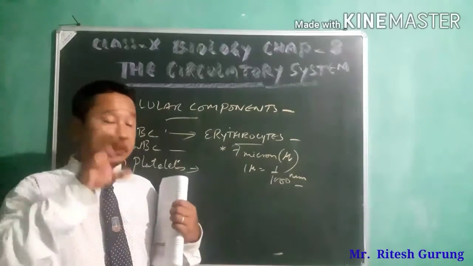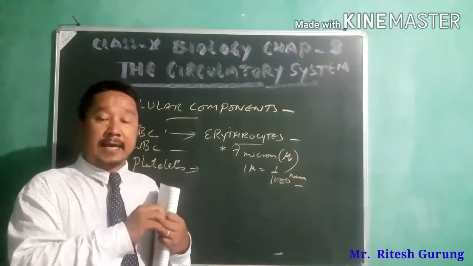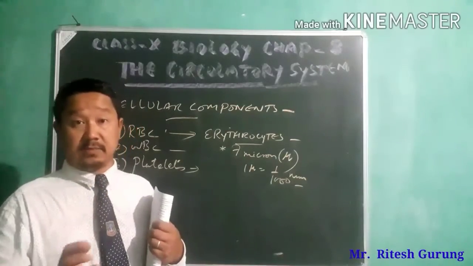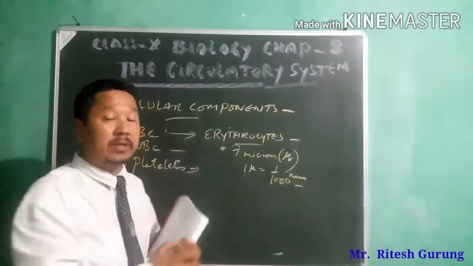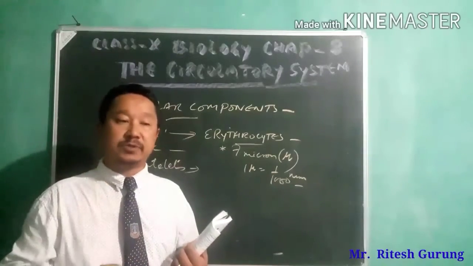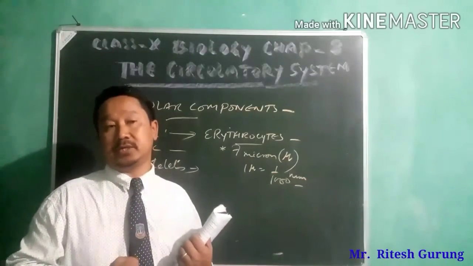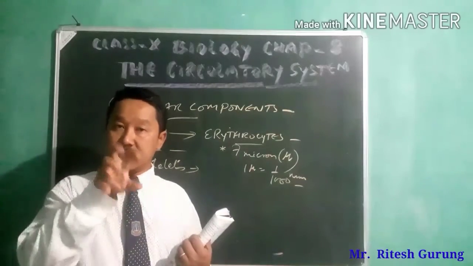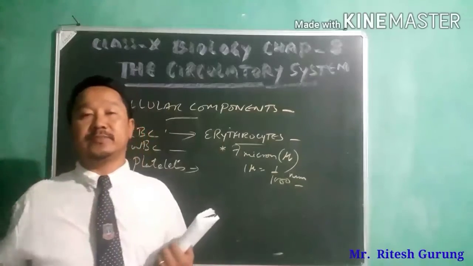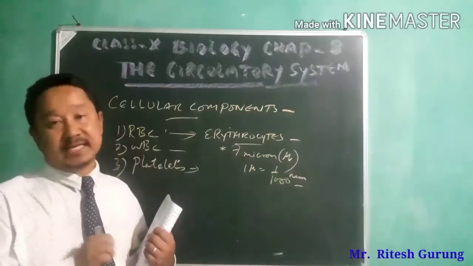So once the oxygen is absorbed, it will be taken to the different cells by the hemoglobin present in it.